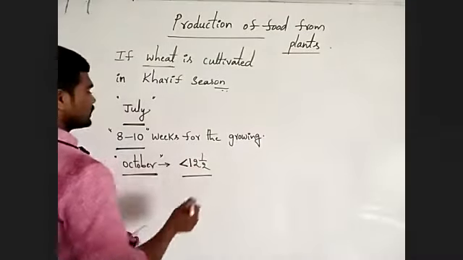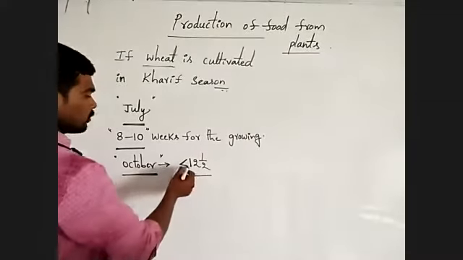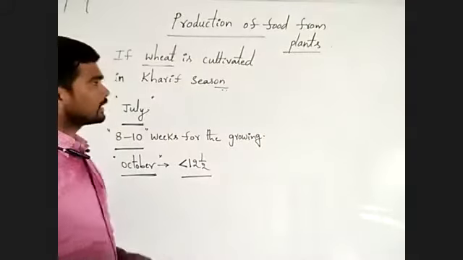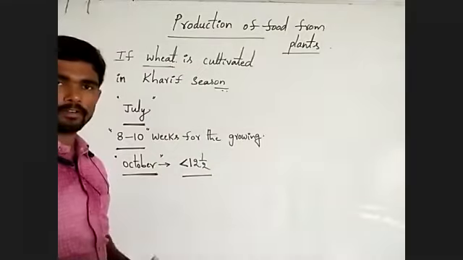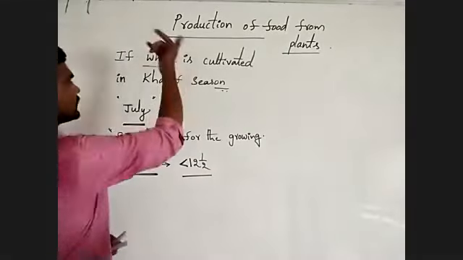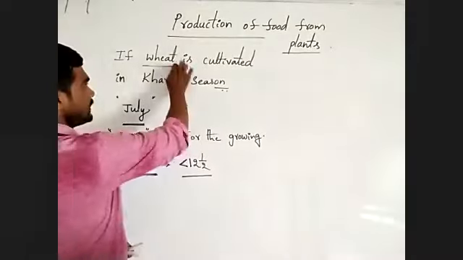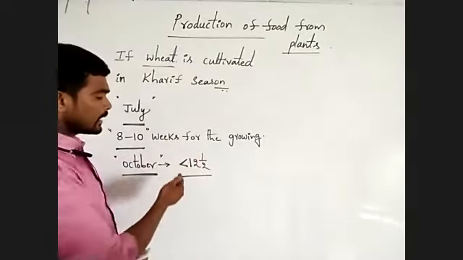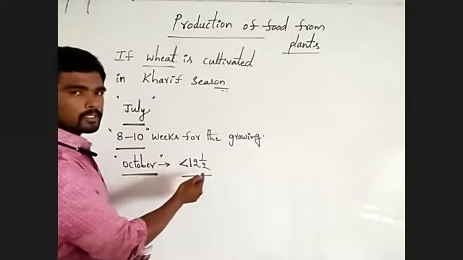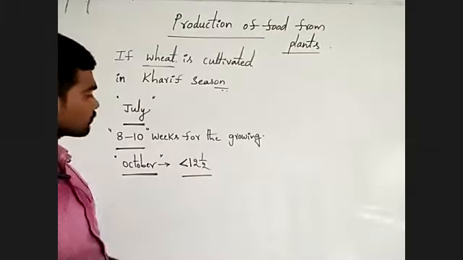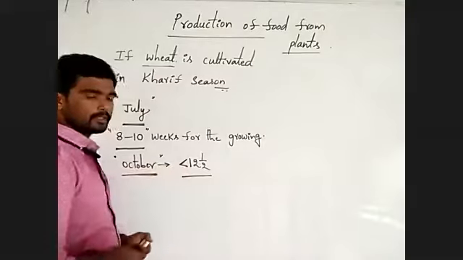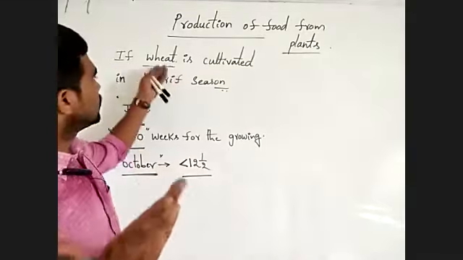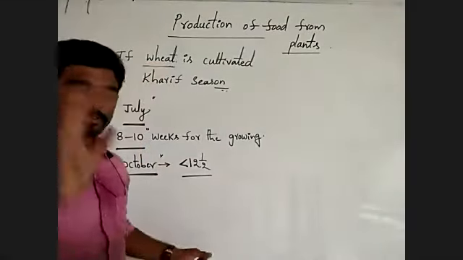In that type of conditions, if night duration is more than 12.5 hours, can wheat plant produce flower? Can wheat plant produce flowering? No, because it is a short night plant. It requires less than 12.5 hours of night duration. But now in this situation, night duration is more than 12.5 hours. Then in this condition, wheat plant cannot produce flowering.